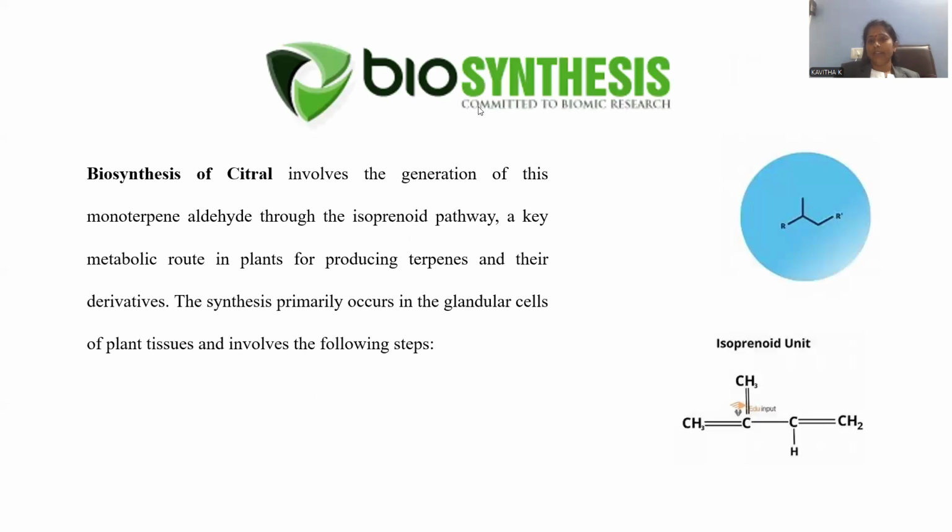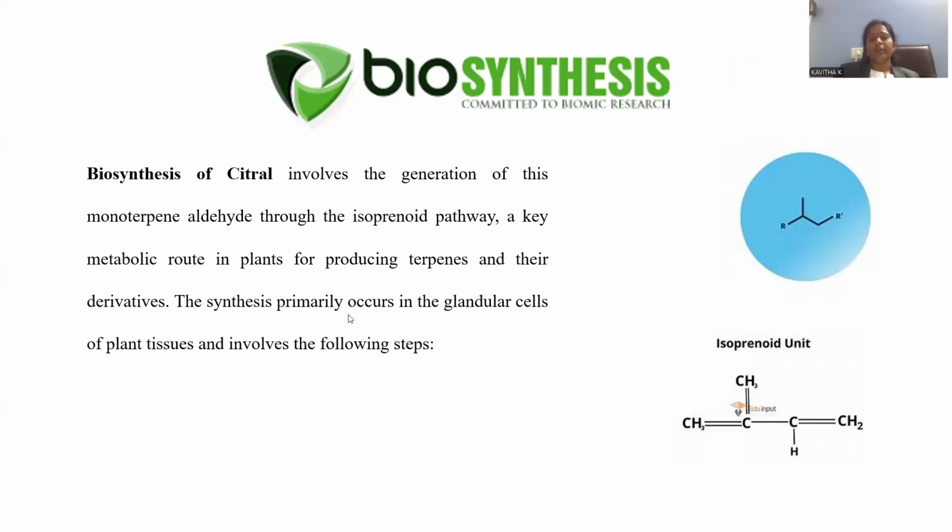Let's go with another segment called biosynthesis. How citral is manufactured within the plant material we are going to discuss now. Biosynthesis of citral involves generation of monoterpenoid aldehyde through the isoprenoid pathway. So many kinds of pathways are available in the biosynthetic concept, where the isoprenoid pathway is applied for citral manufacturing within plant species, right? A key metabolic route in the plant for producing terpenes and their derivatives. The isoprenoid pathway is the most important pathway for terpene derivatives, right?